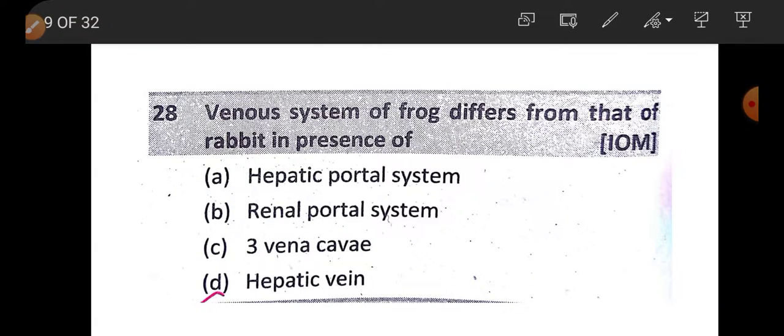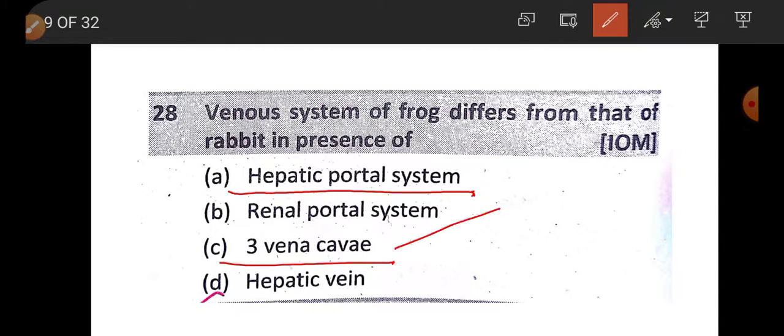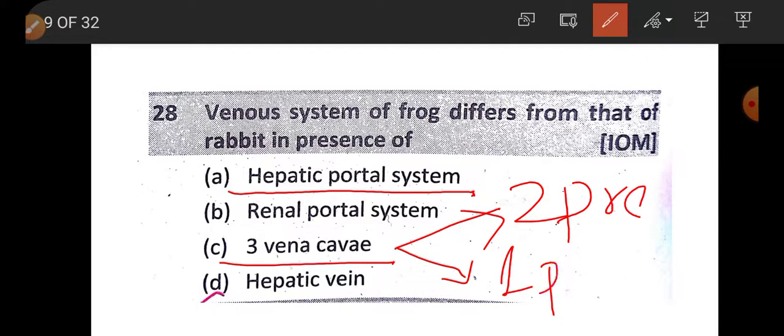Question number 28. Venous system of frog differs from that of rabbit in the presence of. Hepatic portal system is present in frog as well as rabbit. 3 vena cava is present in frog as well as rabbit. 2 precaval, 1 postcaval.